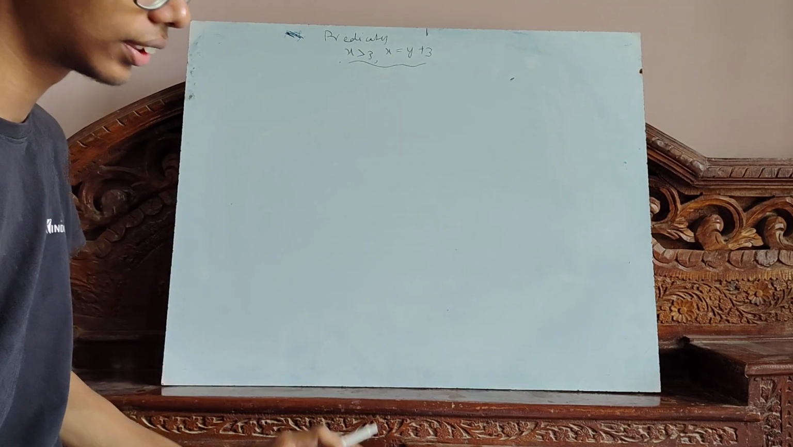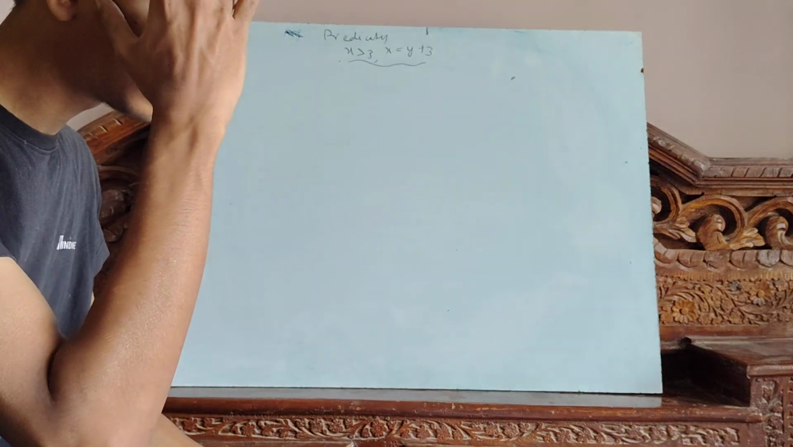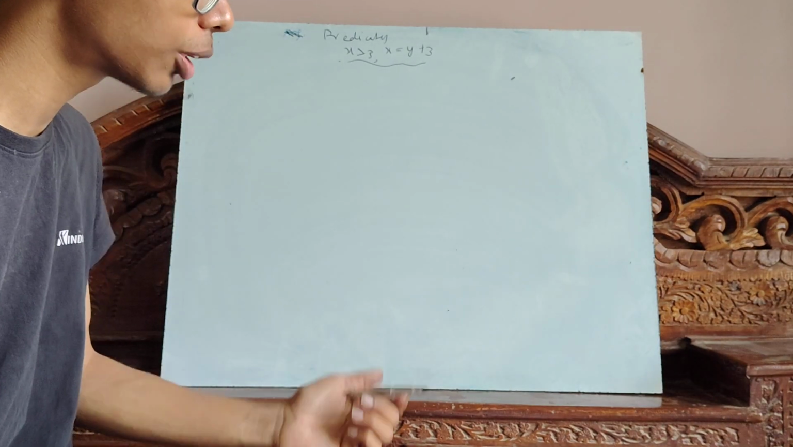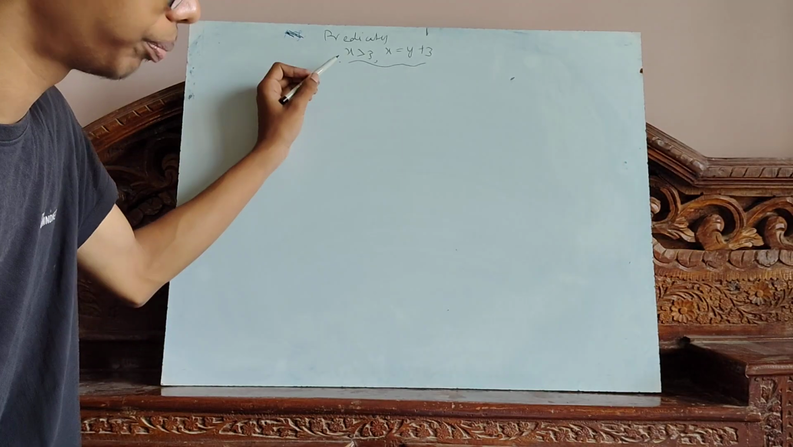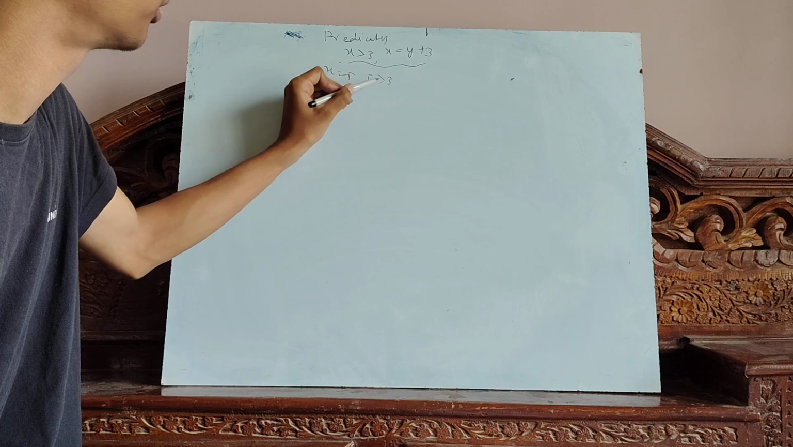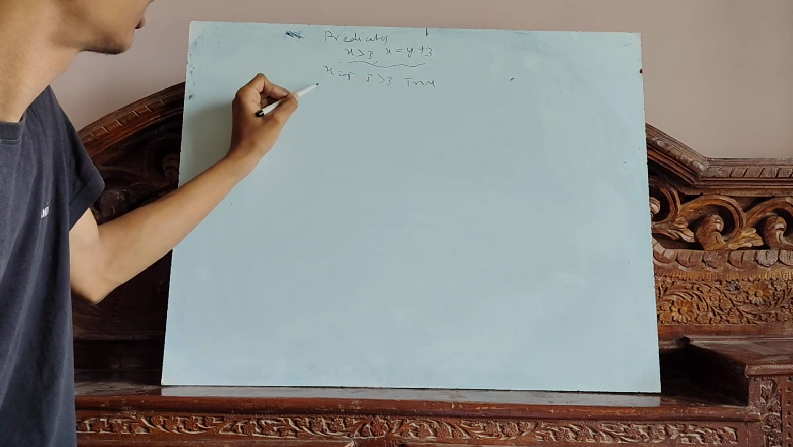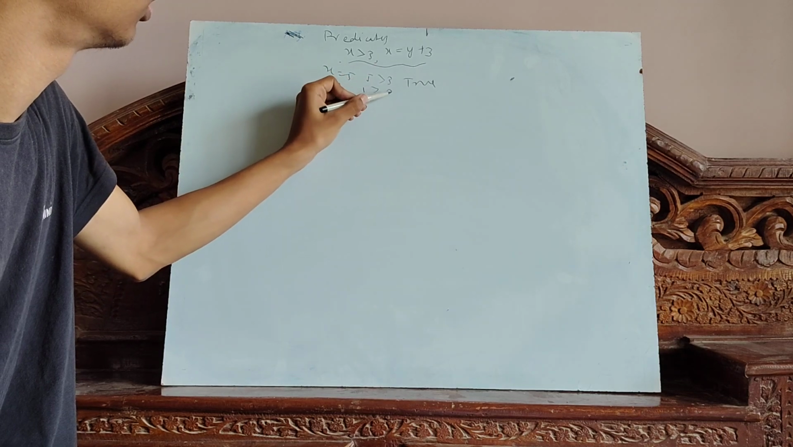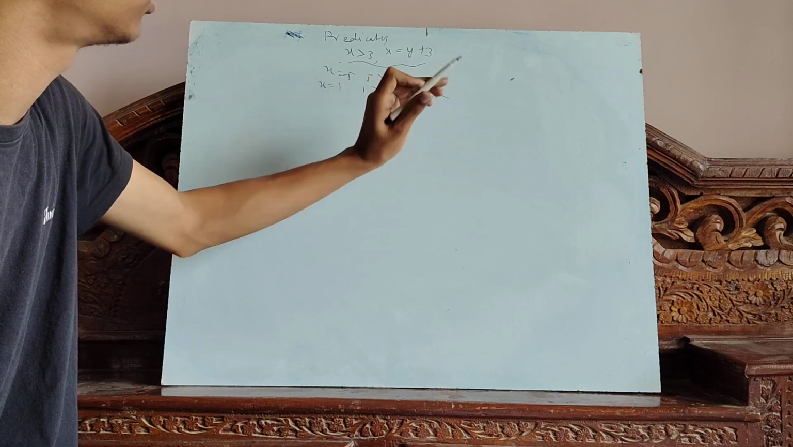these are my predicates. Now, once you plug in a specific value, it becomes a proposition. For example, I insert the value x equals 5, so this becomes a proposition. This is true. I insert x equal to 1, this is a false proposition.